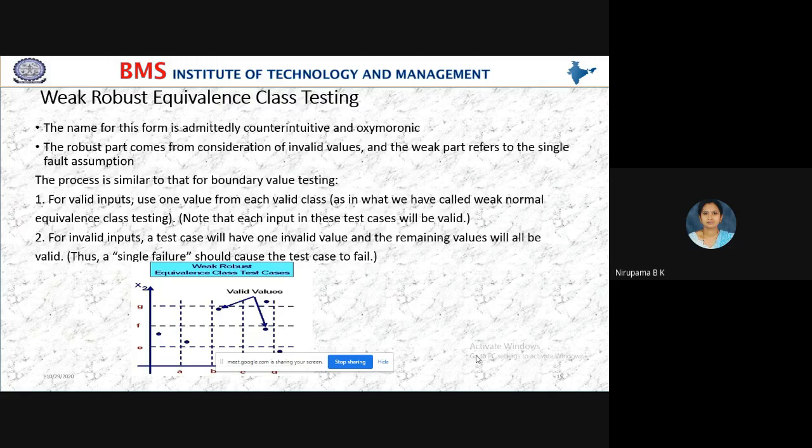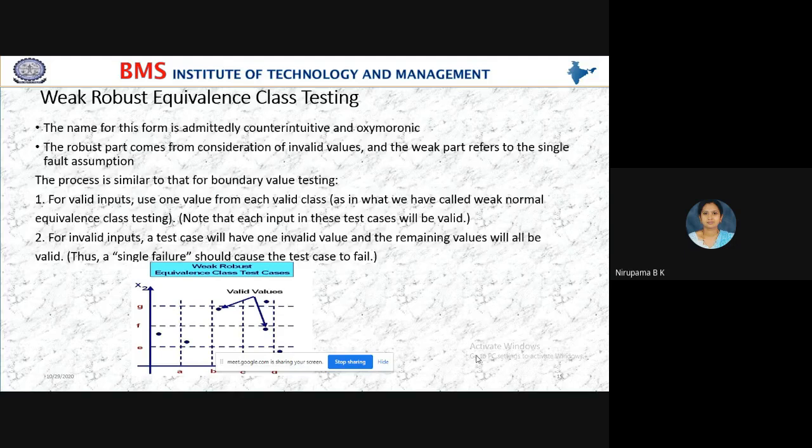Yes, students, here we are saying this type of testing is weak as well as robust. Robust means strong. At a time, how can we say it is weak also and strong also?